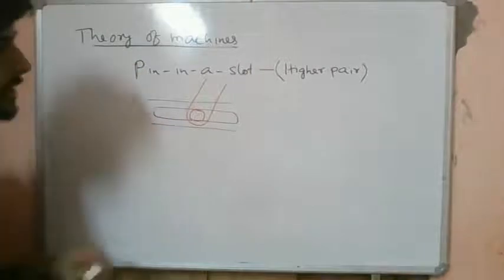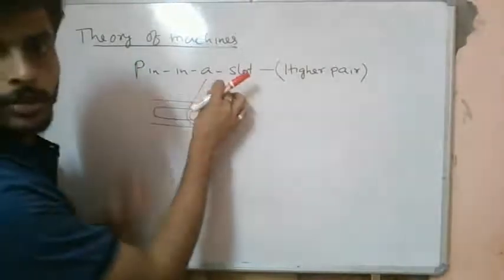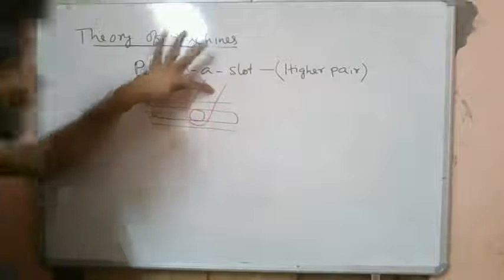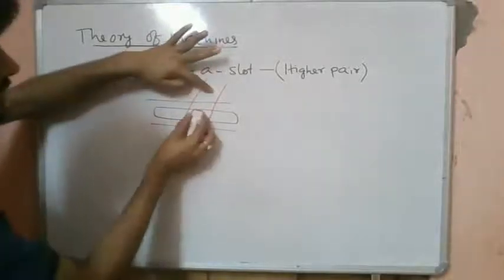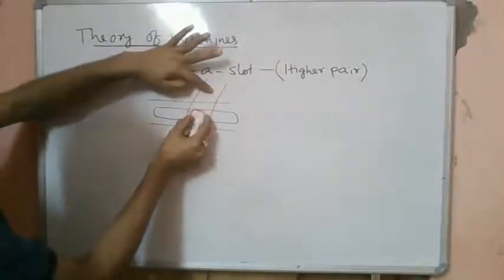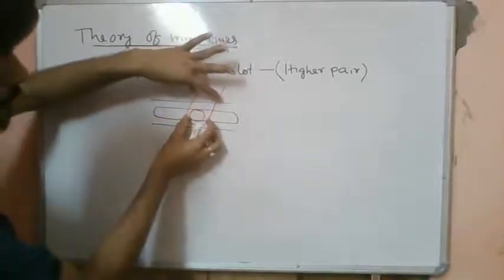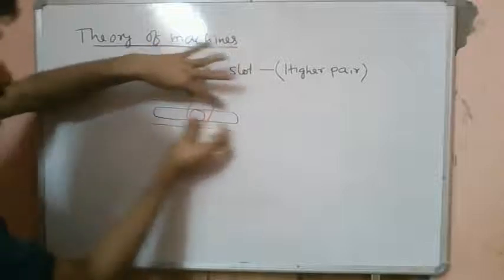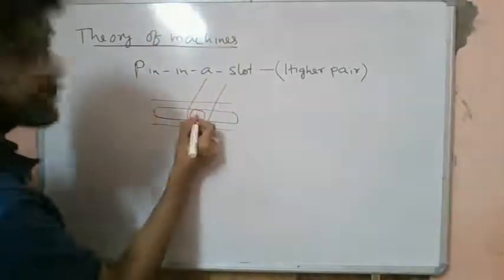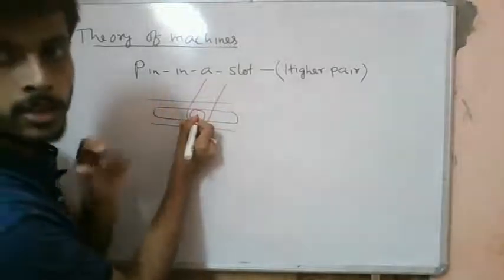So what can happen is that if we keep this link held fixed, then this pin can rotate. Also this link as a whole can slide over here. So basically what is this pin undergoing? This pin is undergoing a rolling motion.